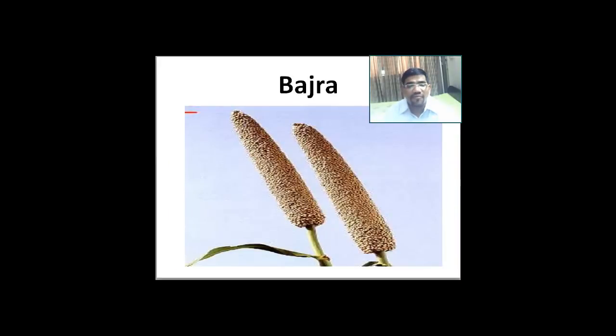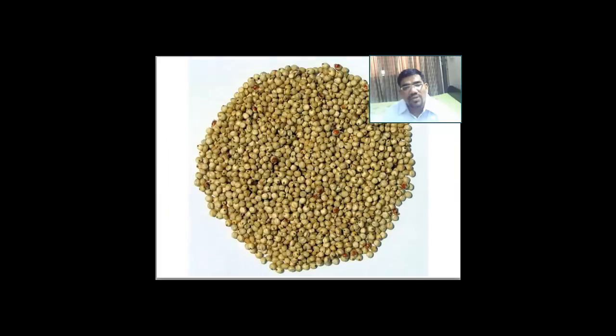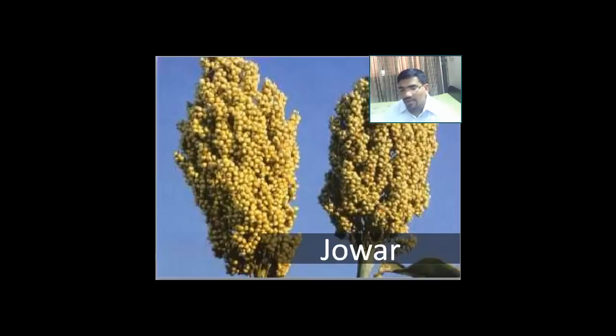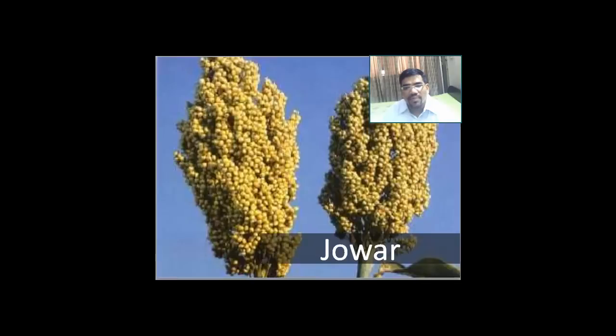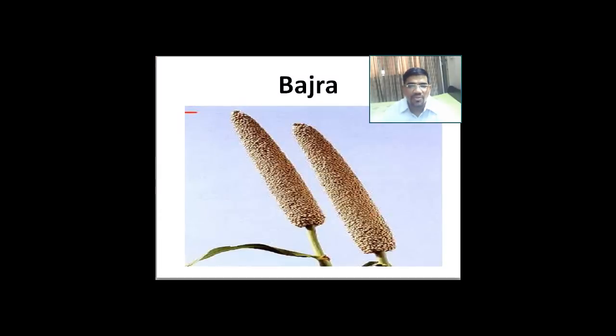And if you look, it is quite different from what Jowar is. Jowar is quite thick. You can notice here Jowar, and when you go back, you reach Bajra, you can see what's the difference. So two millets have been compared.